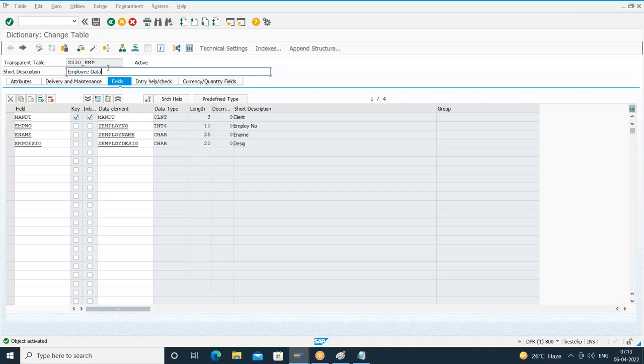So if you insert a record in client 800, it will store the client number as 800. Yeah, any other answers? If I leave the table like this, what happens? Anyone?